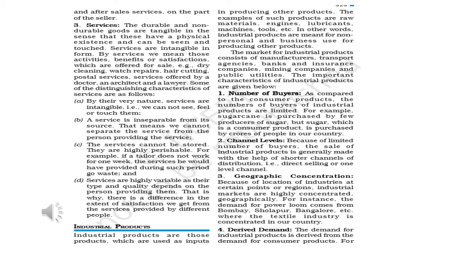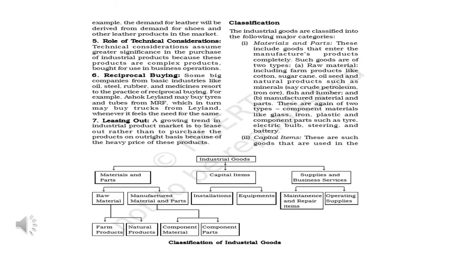Number three is the geographical concentration. Because of the location of industries at certain points or regions, industrial markets are highly concentrated geographically. For instance, the demand for power looms comes from Bombay, and we know that this particular product will be required in this particular area only. So we know where our customer is. Then derived demand. The demand for industrial products is derived from the demand for consumer products. If consumer product demand is more, then industrial products also will be required more. Then there is the role of technical concentration also, meaning products are complex, so technical knowledge is required.